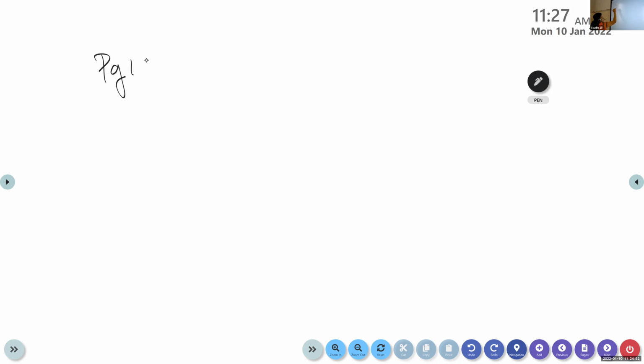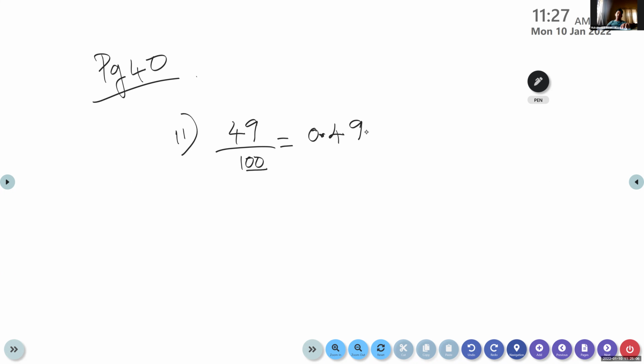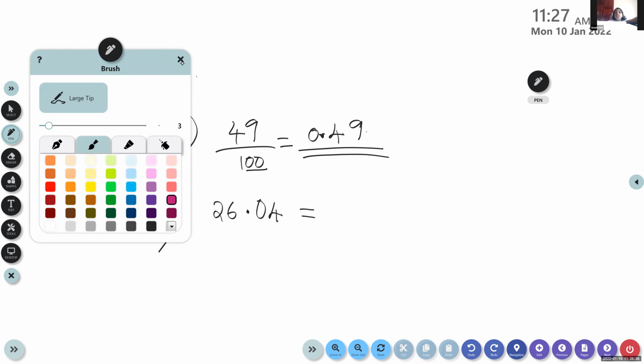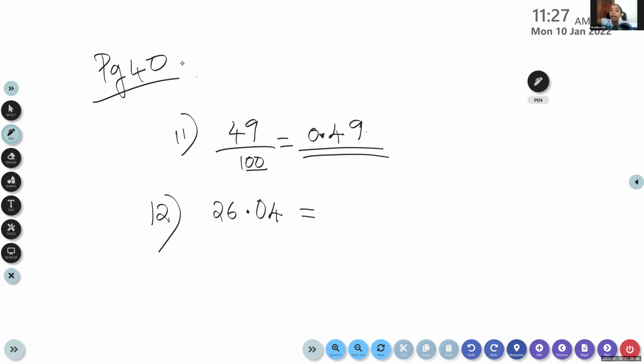Page number 40. Rayan, why have you not done 49 by 100? That is question number 11 that we did in the last class. You have to write this fraction as a decimal. Here there are 2 zeros, so you have to place 2 decimal places. We did that in the last class. Now Ronit was reading question number 12. Yes, Ronit, what's the number? 26.04. You have to convert it into a fraction. You don't need to write the steps, but you have to tell me the steps.